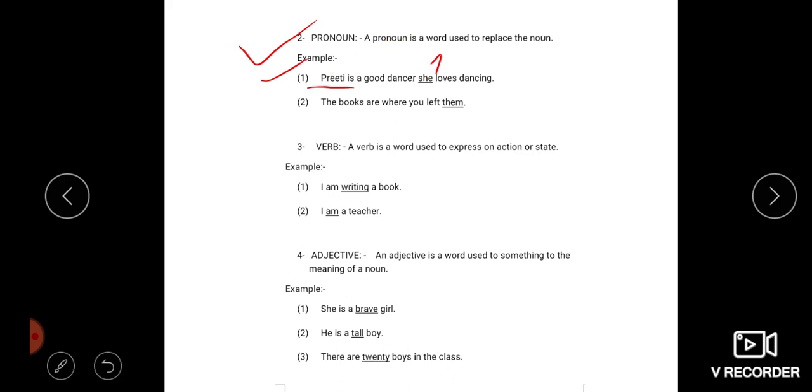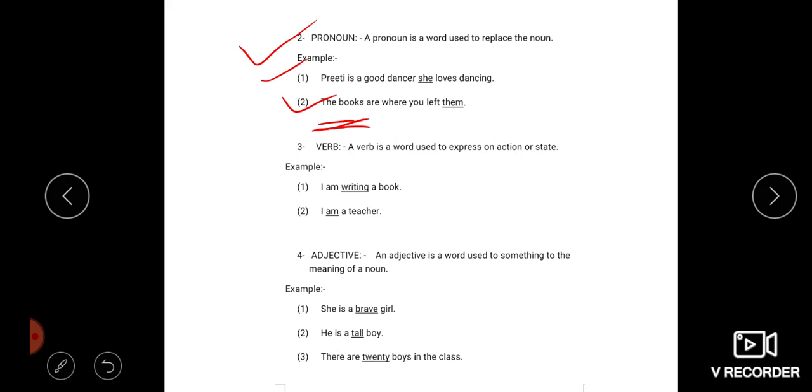Is that clear? Next, the books are where you left them. The books are things, and it is a noun, and them is a pronoun.